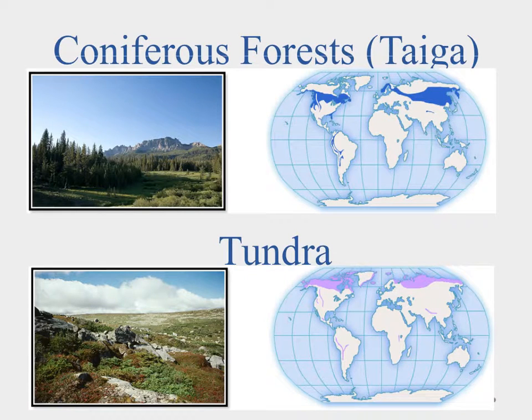All right, moving on, we get to the taiga or the coniferous forests, and notice those are going to be a little bit closer to the poles. It'll also be in a little bit higher elevations where we start seeing the pine trees, and that's what we're talking about, these being here. And then ultimately we get up to the tundra, and you'll see the tundra here, and that's a region where we have permafrost. So the ground is permanently frozen, not a lot of plant life there. You can see it's very sparsely populated. You might get some grasses growing in the warmer seasons, but it never really truly gets warm enough to have an extended growing season to allow trees and shrubs and things of that nature to grow.